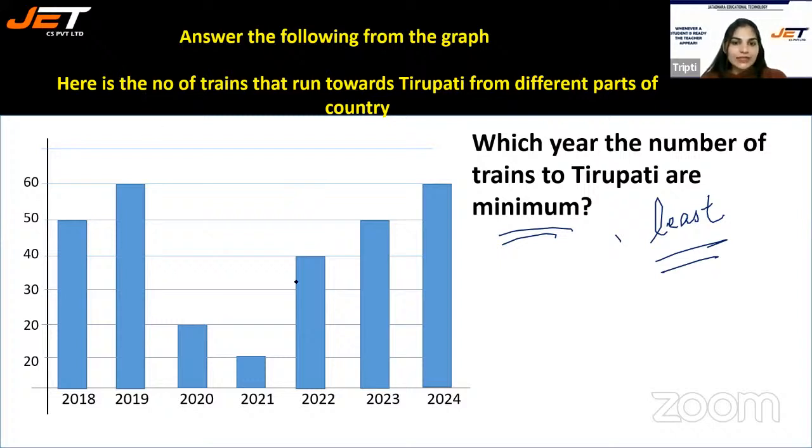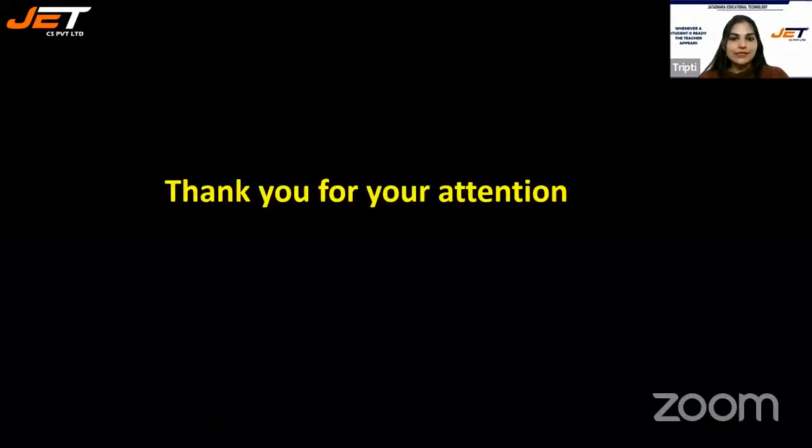So here, if I talk about least, I can see in 2021, there are least number of trains. Yeah, the minimum. So that's how you have to do it.